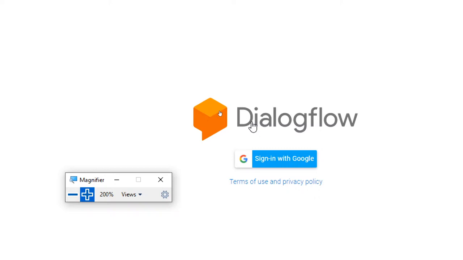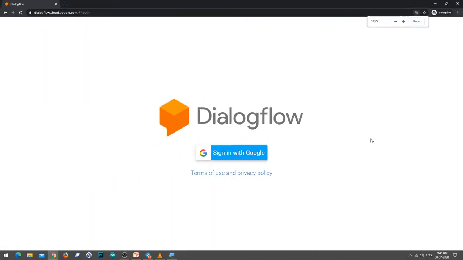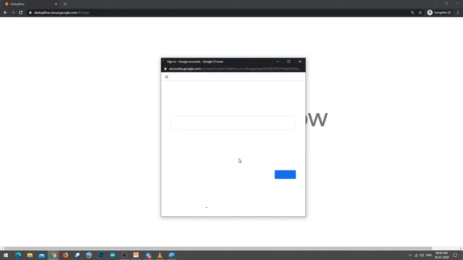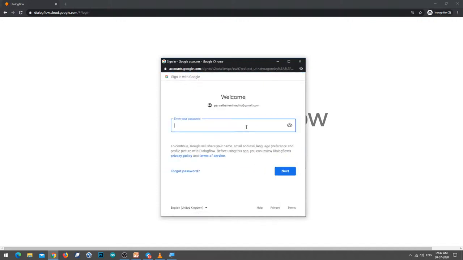So we have to sign in with our Gmail ID. I'll click on sign in with Google, and it will ask me to enter the Gmail ID. I entered my Gmail ID, and next I will enter my password.